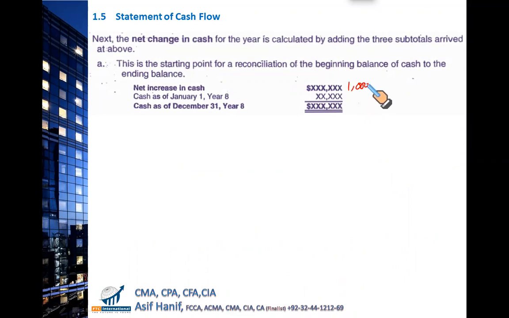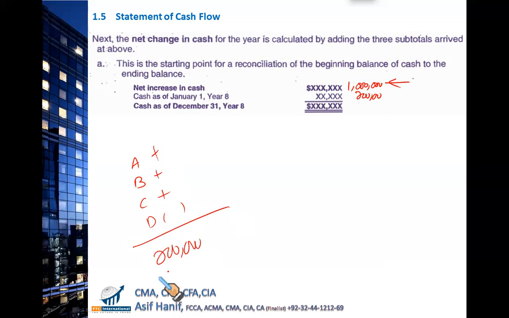This is what you have calculated as cash flow from financing, investing, and operating. You add your total of all the cash balances at the start of the period. This is the total cash generated by operating, financing, and investing. Let's say your opening cash balance of bank A, bank B, bank C, bank D, some of them had negative balance, some of them had plus. Total of the balances at the start of the period was $200,000.